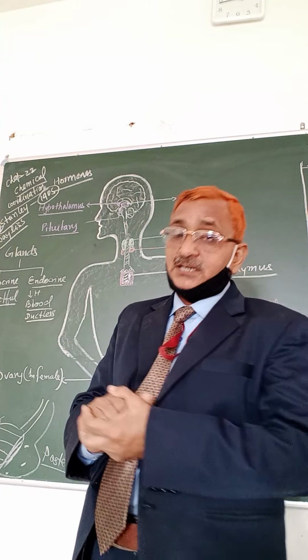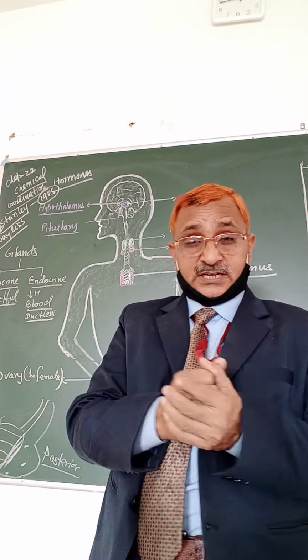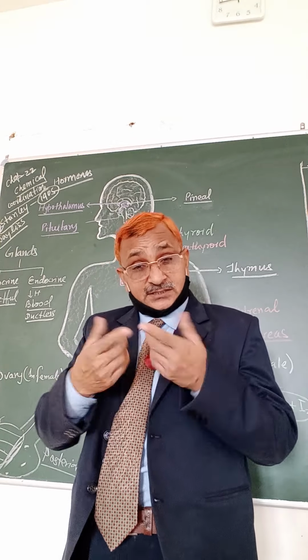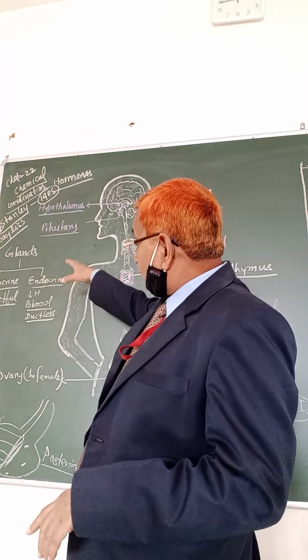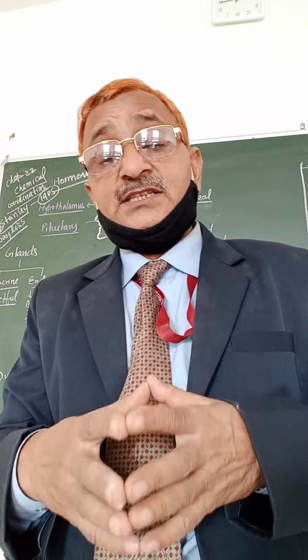For example, the liver is an exocrine gland, and the pancreas is a mixocrine gland. It secretes its secretion through the ducts as well as directly into the blood. So in which positions are these glands present in our body?